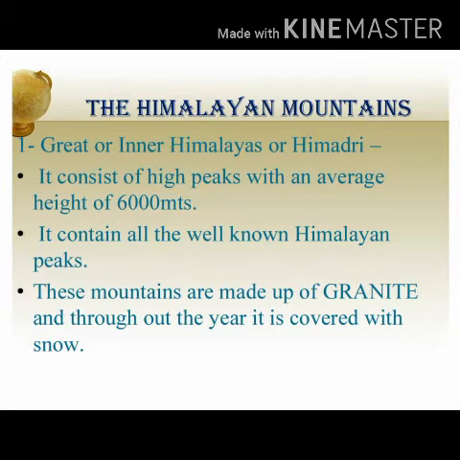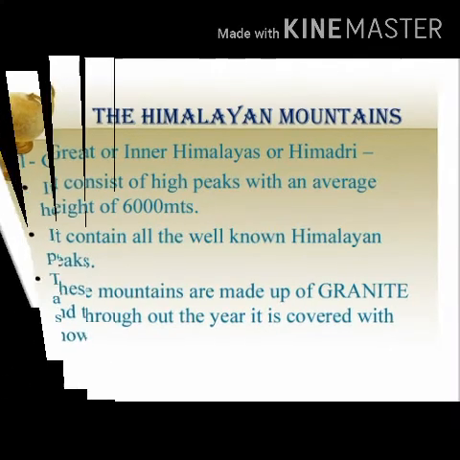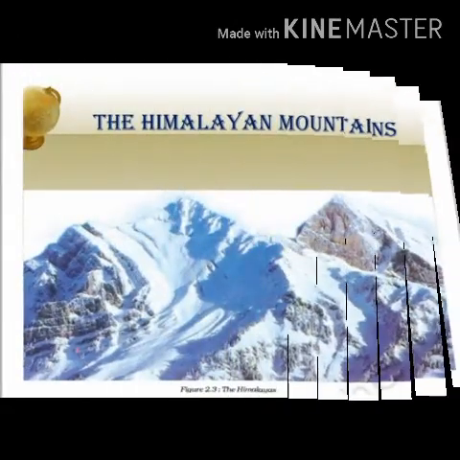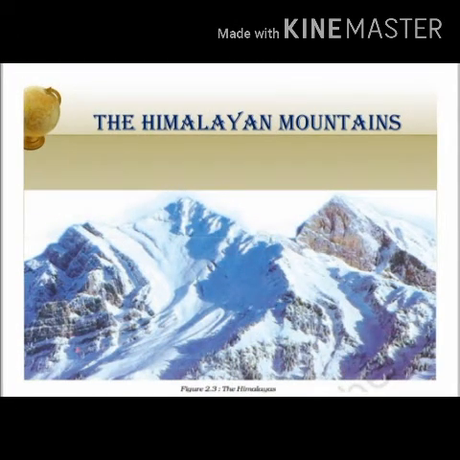It consists of high peaks with an average height of 6,000 meters. It contains all the well-known Himalayan peaks. These mountains are made up of granite and throughout the year are covered with snow. This is a list of a few of the highest peaks of the Himalayas. The first one is Mount Everest, which is situated in Nepal and its height is 8,848 meters. This is how the Great Himalayas look.